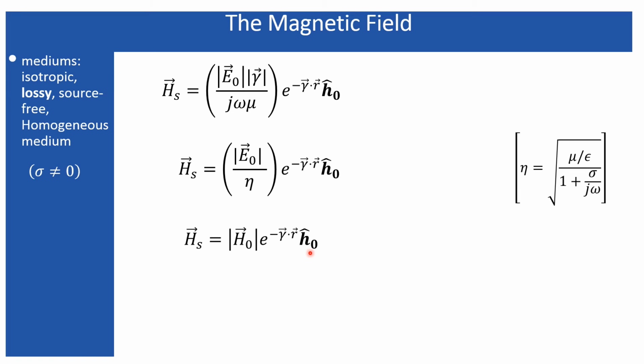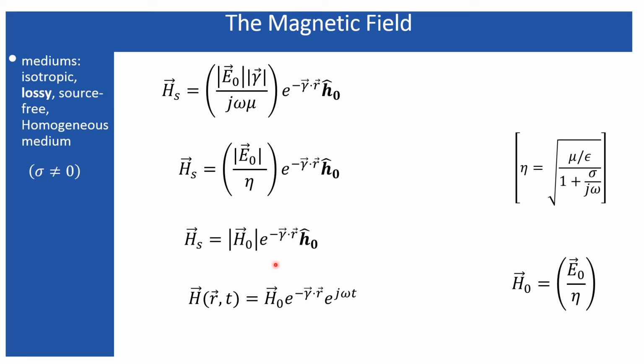You can finally write it in this way also, where you can take the direction of the magnetic field within this magnitude part and write it in vector form. So this magnetic field contains all of its individual components, and this magnetic field is equal to the electric field divided by the intrinsic impedance.